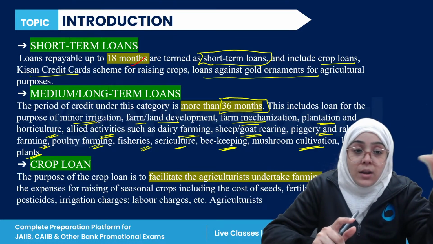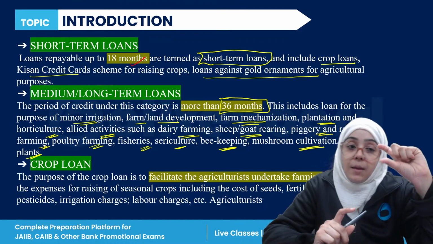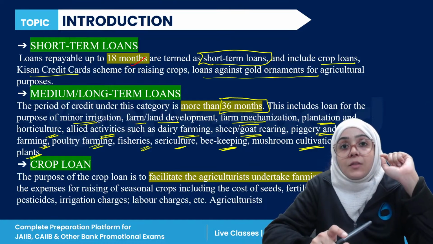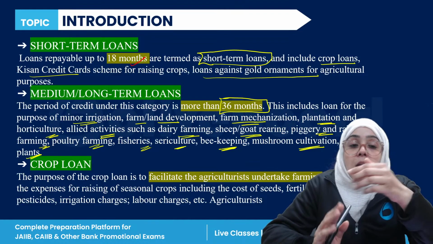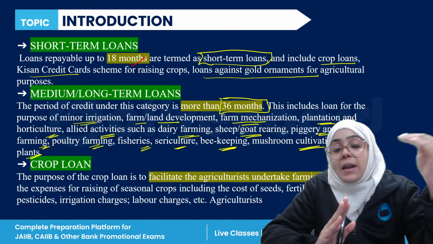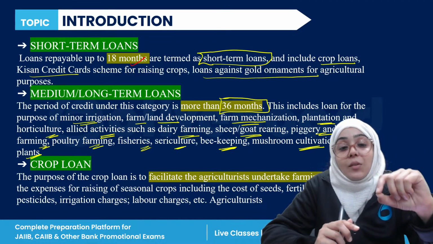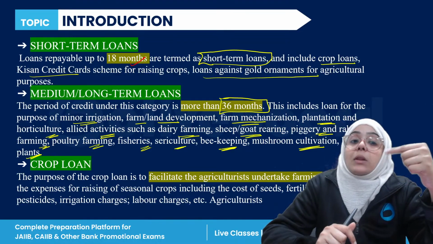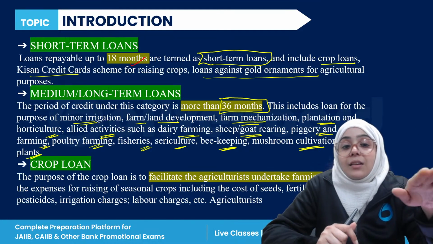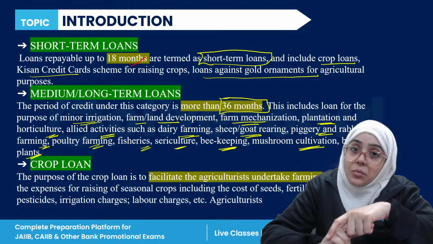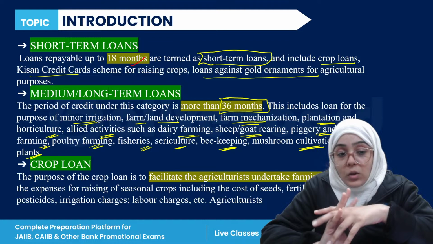There is a short term loan, there is a medium to long term loan. The main thing is you have to take care of the loan repayment time period. If the loan is repayable up to 18 months, then it is known as a short term loan. When the loan is repayable for a period of more than 36 months, then it is considered as medium to long term, right? Now, what is crop loan?